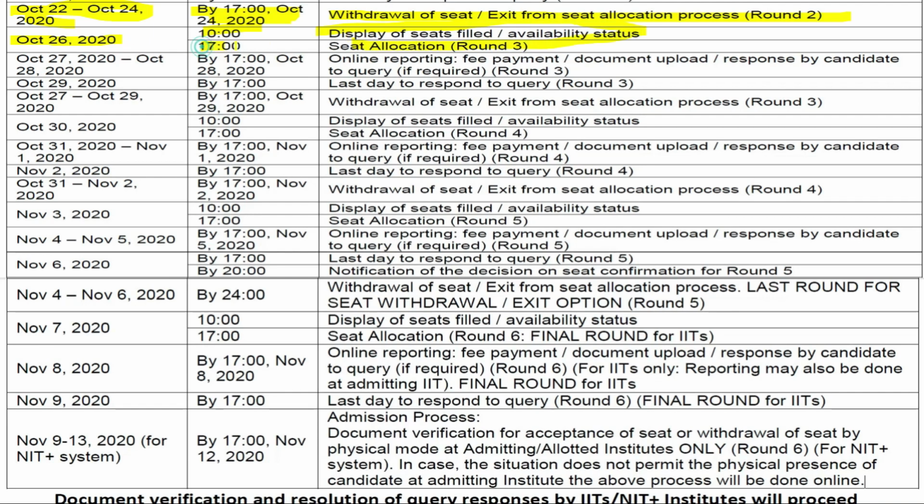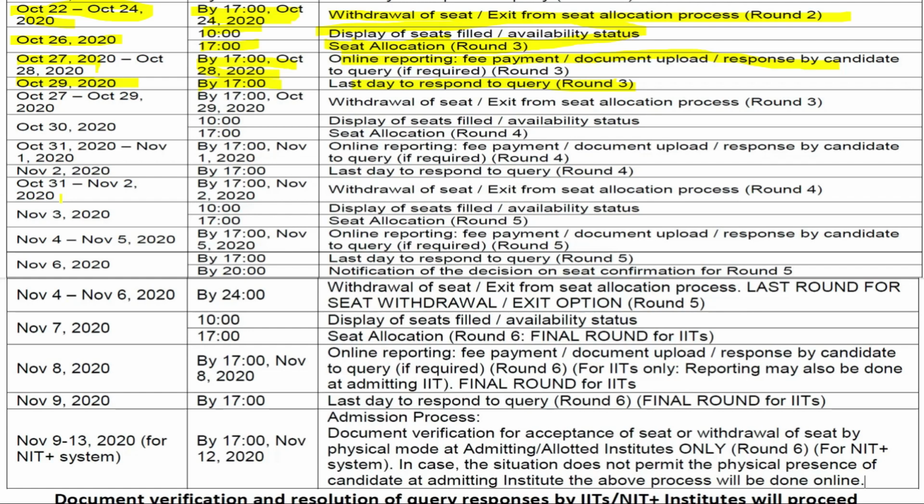And at 5 p.m. seat allocation of round 3 will be shown. Round 3 results will be out at 5 p.m. And October 27 to 28, by 5 p.m. of October 28, you need to report online and document upload, response by candidate to query if required. And October 29, by 5 p.m., last day to respond to query after round 3. Means after round 3, last day to respond to query. Means you have to choose before 5 p.m.